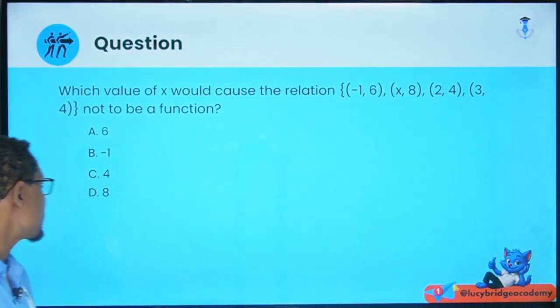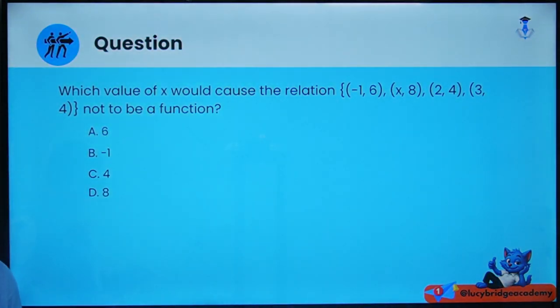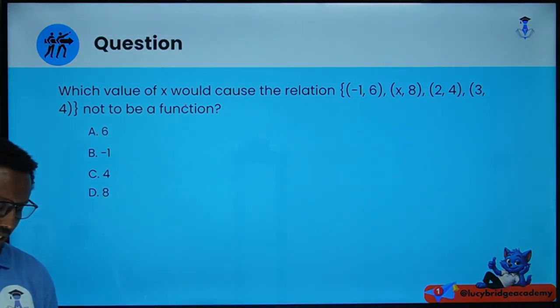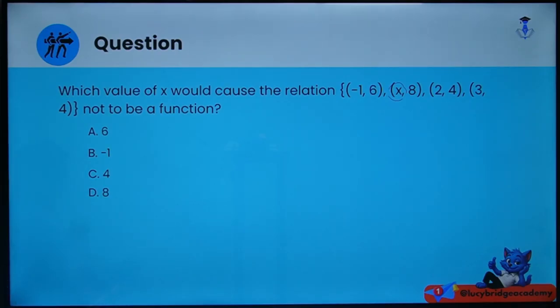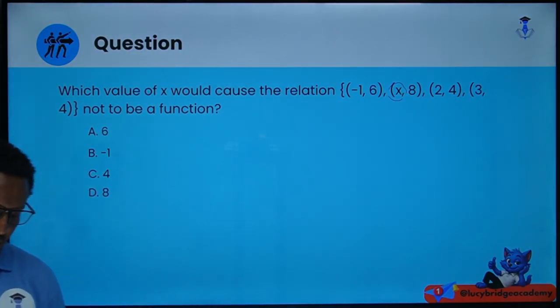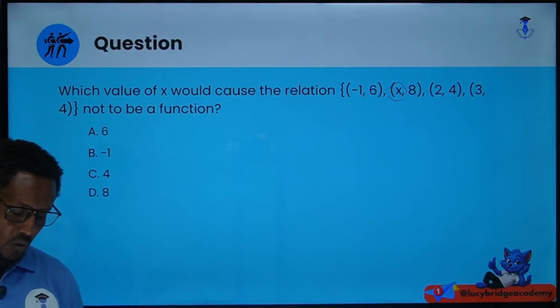Which value of x would cause the relation {(-1, 6), (x, 8), (2, 4), (3, 4)} not to be a function, okay? Which value of x would cause the relation not to be a function? x ምን አይነት ቁጥር ከሆነ ነው ይሄ relation function መሆን የማይችለው ማለት ነው?